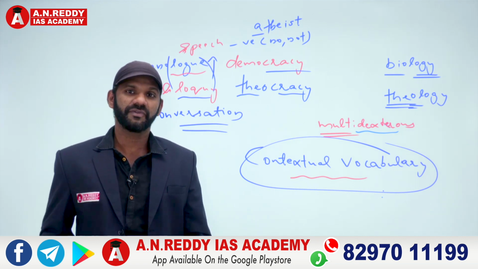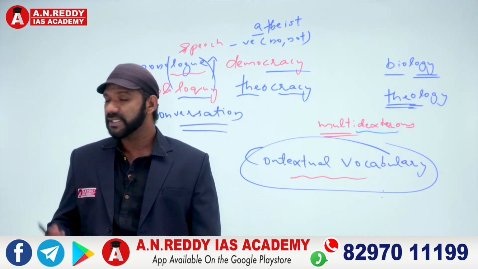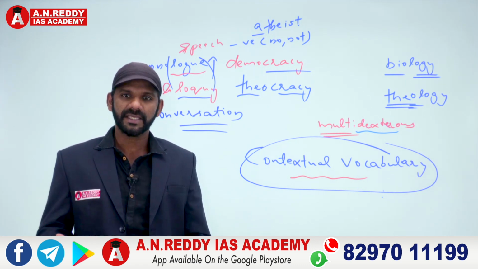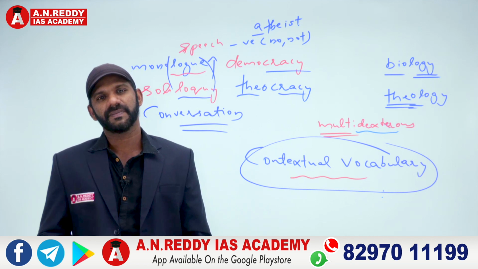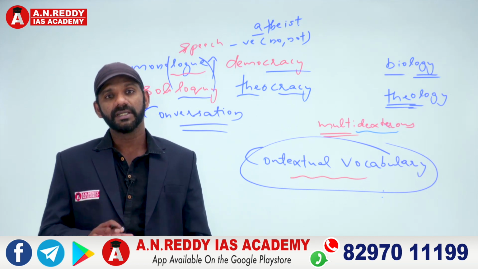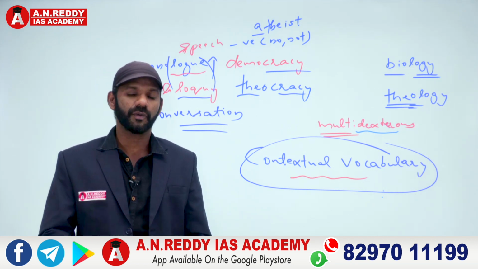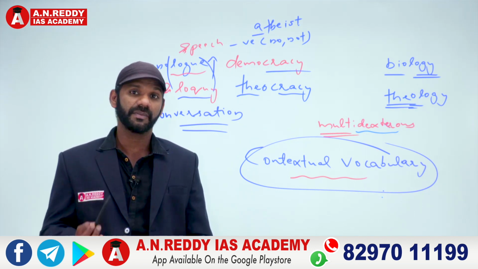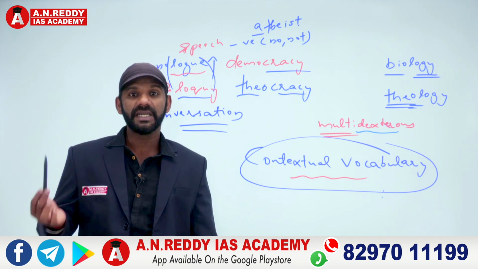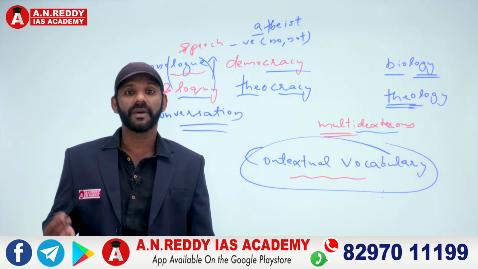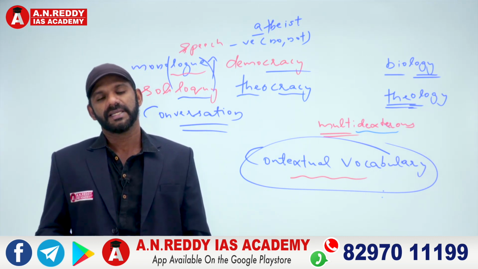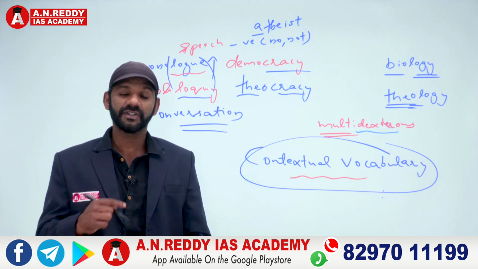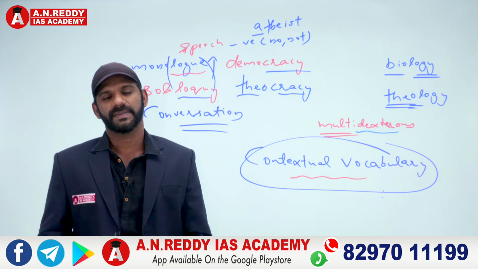I'm in romance with my phone makes sense. I'm in romance with nature makes sense. Any extreme liking towards anything can be termed as romance. And the love affair between a boy and a girl is only one of the meanings of romance. If I say I'm in romance with this marker, that means I like this marker very much. I am a nature lover. I'm in romance with nature. So one word has many meanings.